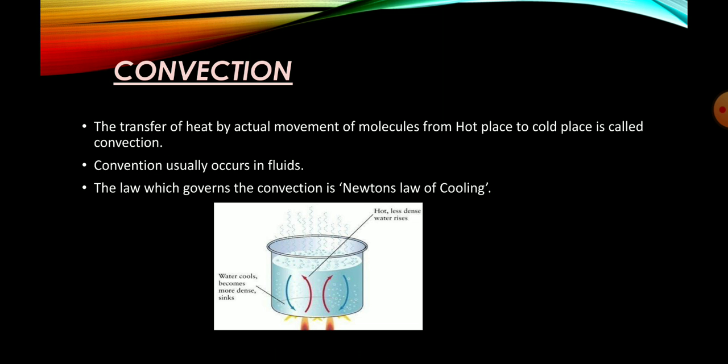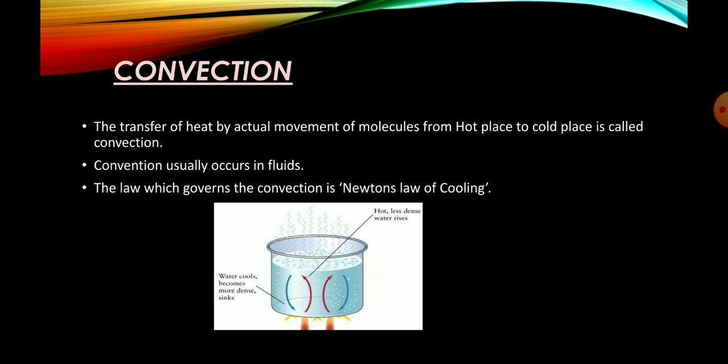The next mode of heat transfer is convection. As we discussed, in conduction the atoms or molecules don't leave their space in order to transfer the heat. But in convection, molecules have to travel a certain distance to transfer the heat. Why is it so?